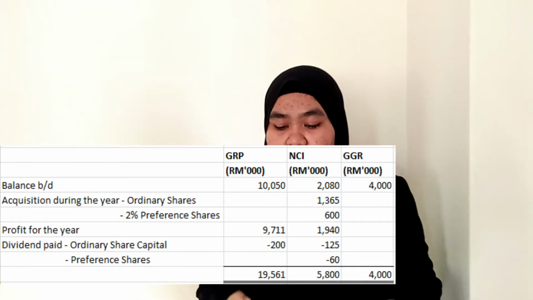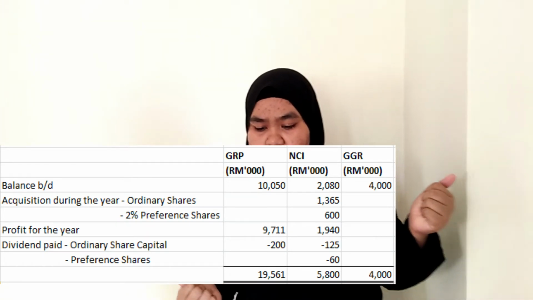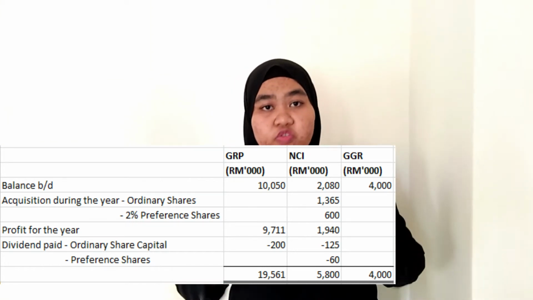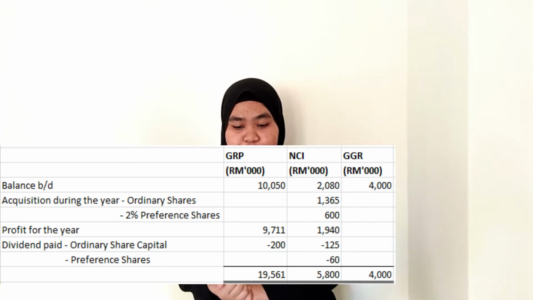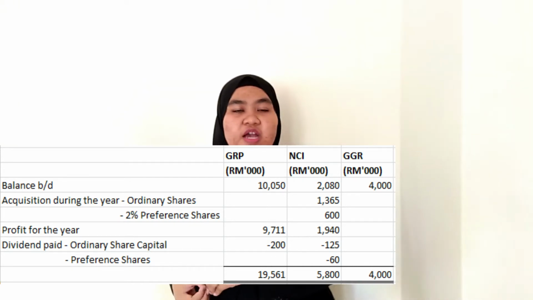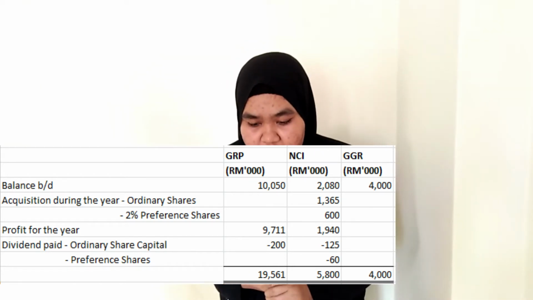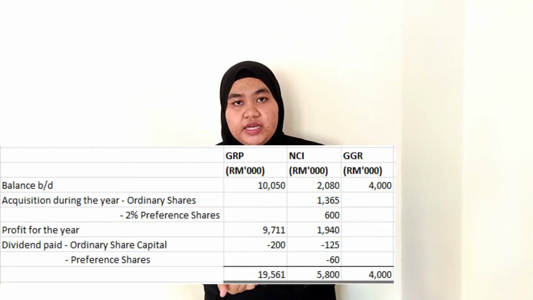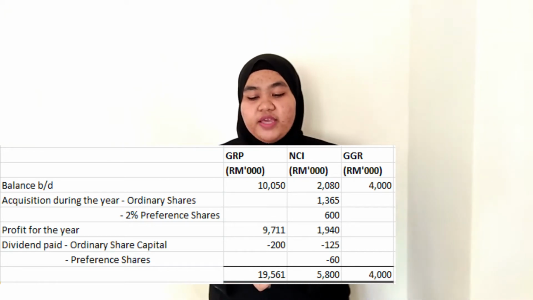The ordinary dividend that Mercury paid to the shareholder is 200, so we minus it in the GRP column, and under NCI it is 125, the NCI amount which comes from the subsidiary. The preference share dividend paid is 60 for the NCI amount. So the balance CD for GRP is 19561, and for the NCI is 5800.